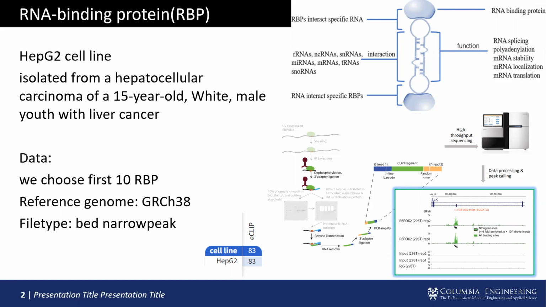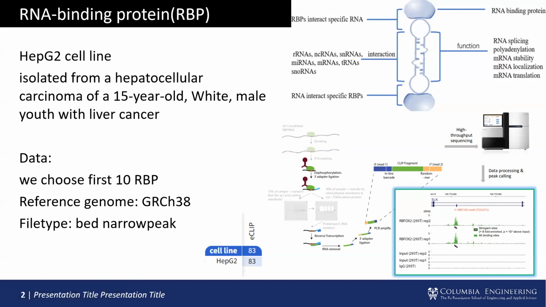eCLIP is an experiment which maps the binding sites of RBPs. Following this protocol, the IP and control fragments are amplified and sequenced. These peak regions are RBP binding sites, and the control groups do not have any RBP.